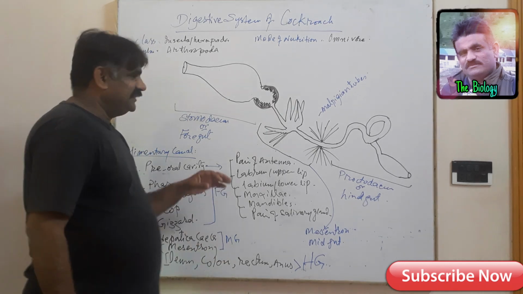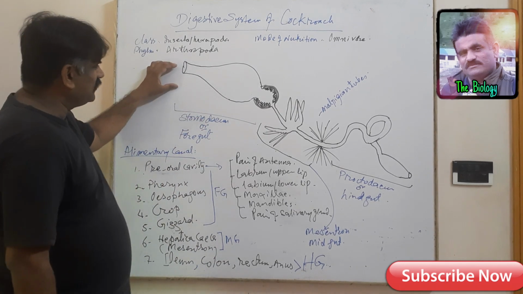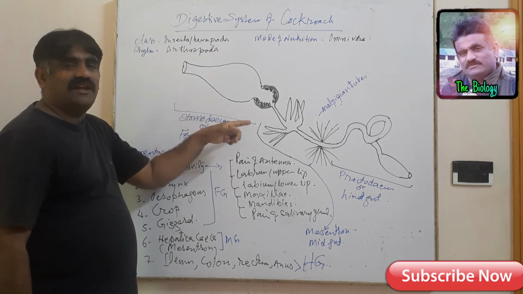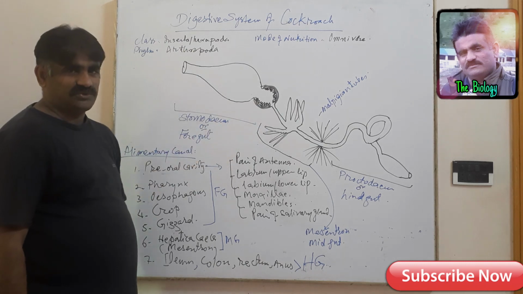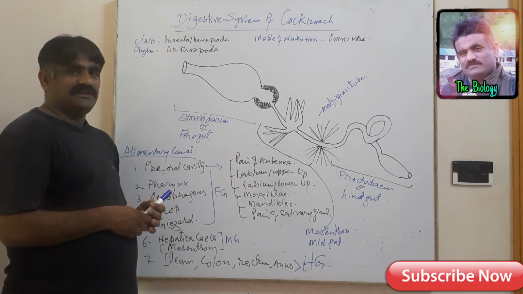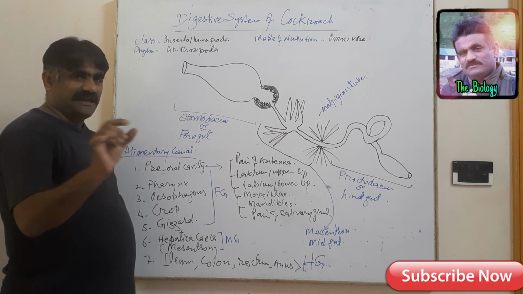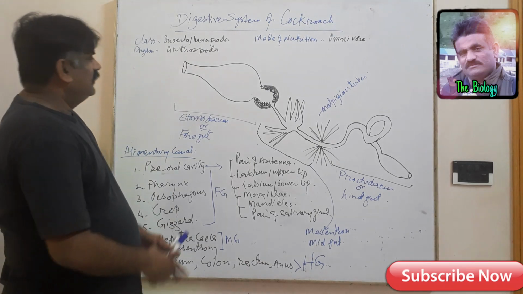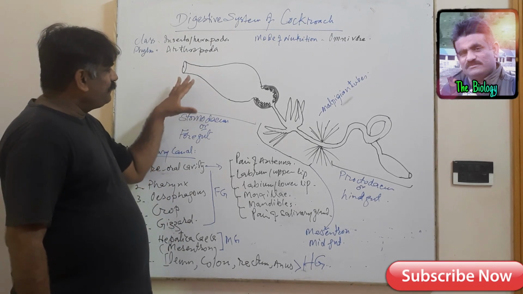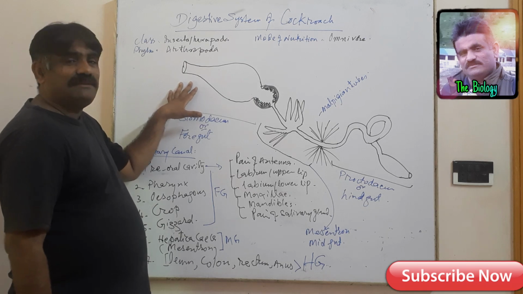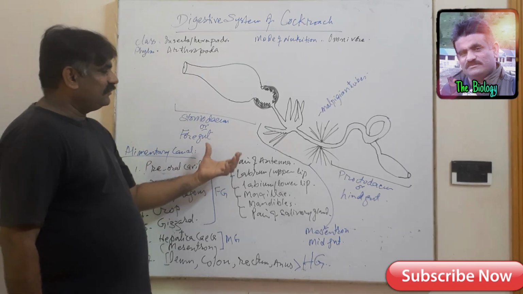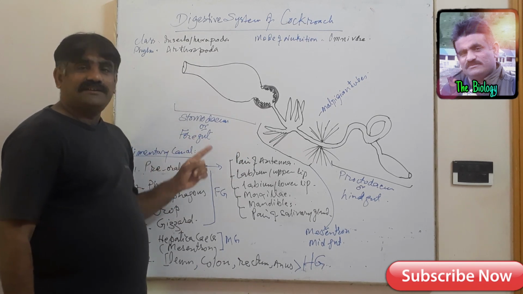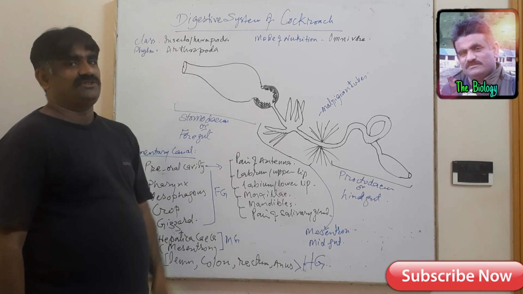And if we see the digestive system of the cockroach, I have drawn a figure of the alimentary canal or the digestive tube of the cockroach. You see carefully the figure. I will discuss one by one each portion, each part of the alimentary canal. But generally, this digestive tube or alimentary canal consists of three portions. You may say that it is divided into three main portions.